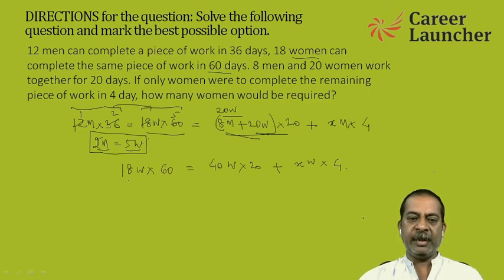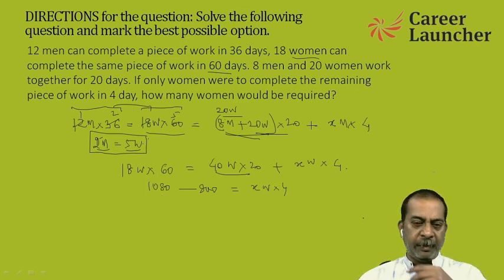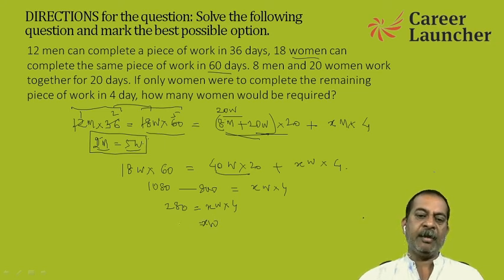So if I simplify this, this is 1080 minus this is 800, which gives me equal to X women into 4 days. So if I simplify this, this gives me 280, which is equal to X women into 4 days. So X women comes out to be 70.